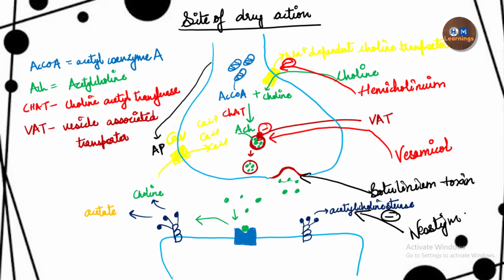Neostigmine is a drug which acts on this, and it is used in a disease called myasthenia gravis. Myasthenia gravis is an autoimmune disorder in which the acetylcholine receptors are disrupted, and as a result there will be muscular fatigue. The person cannot contract, cannot move their muscles, cannot move their body. Why? Because the muscles are paralyzed. So neostigmine is given so that the acetylcholine can remain on the receptor for a longer duration and the muscle can contract.